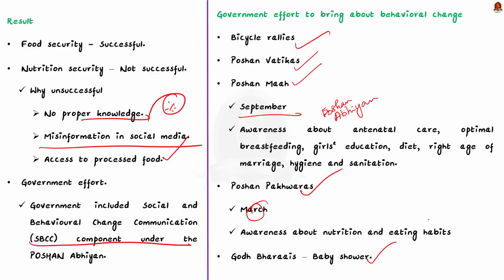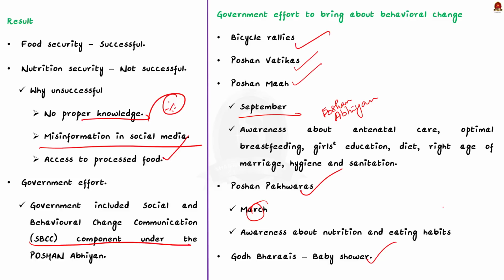Goth Bari means baby shower. During baby shower, awareness regarding maternal nutrition is provided. These are all steps taken by government to raise awareness and bring about behavioral changes. Even after taking steps to raise awareness, nutrition security is still not ensured.